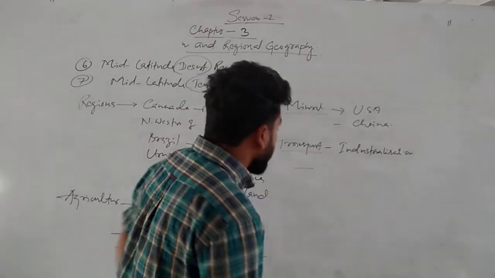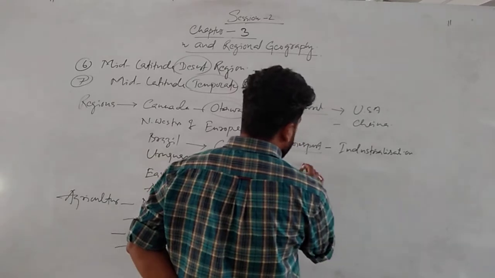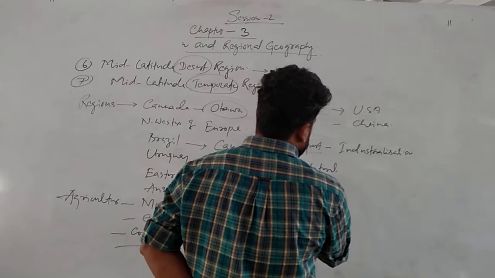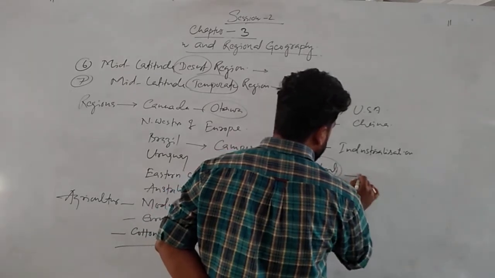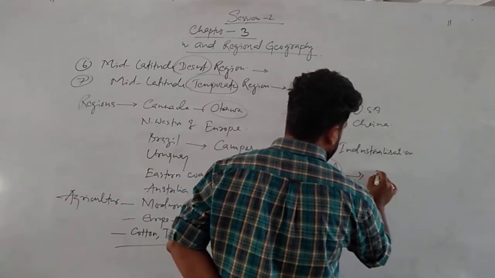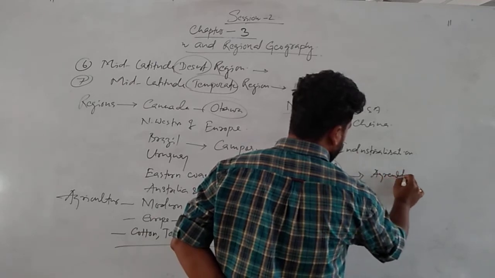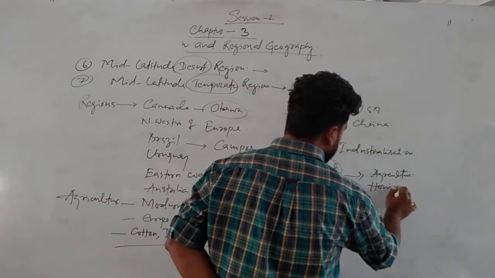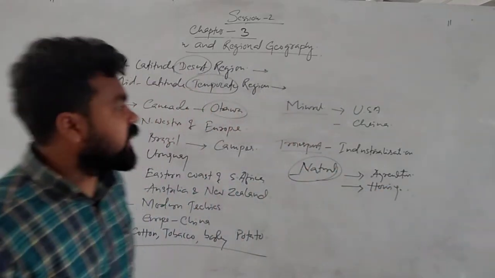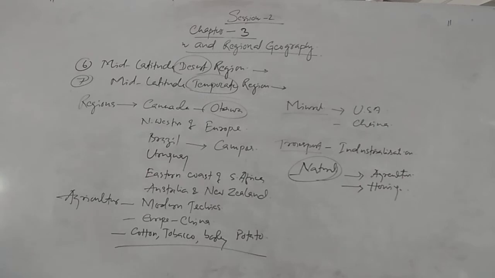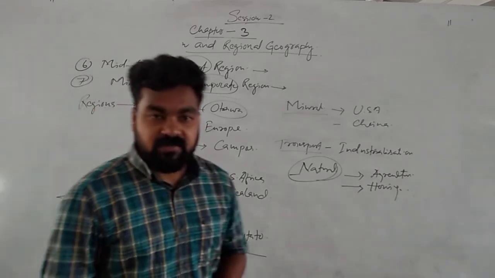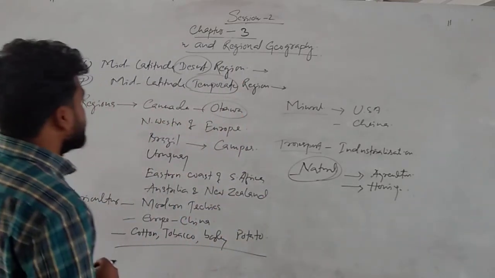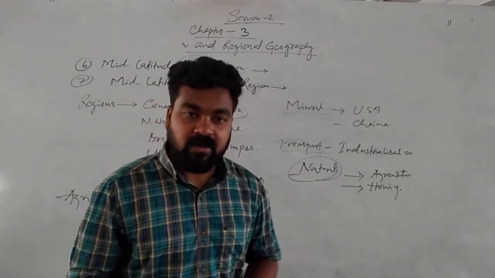So due to some natural calamities, sometimes they suffer in agriculture, means they face difficulties in agriculture, housing, etc. But generally in this moderate type of climate, the main occupation is agriculture, and their lifestyle is almost similar to the tropical climate. Okay.